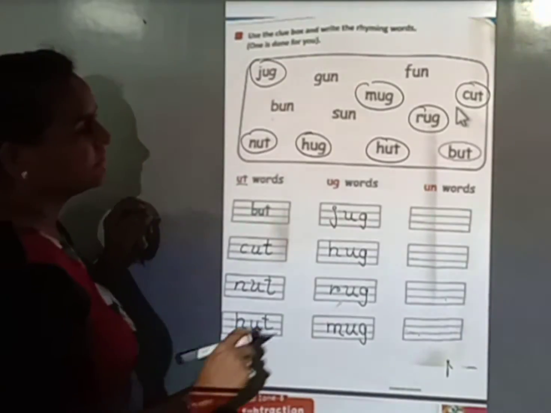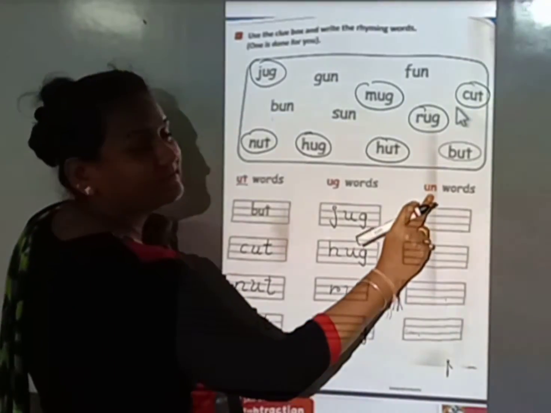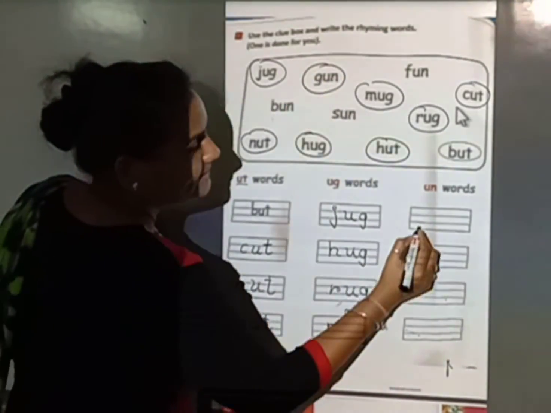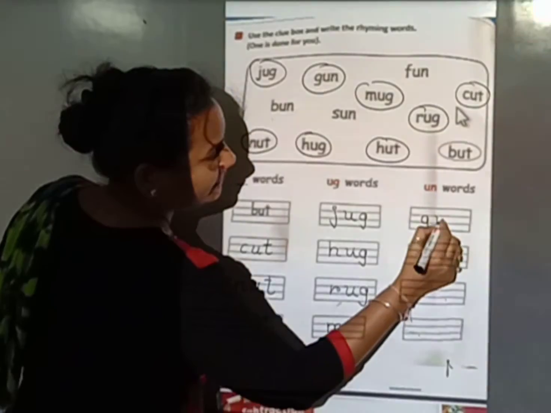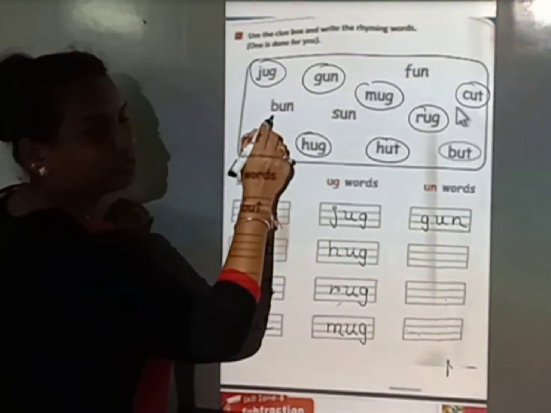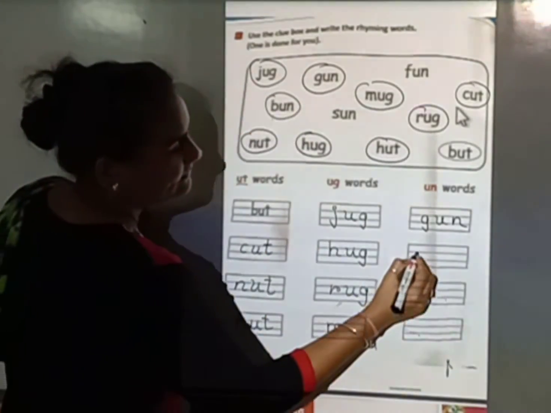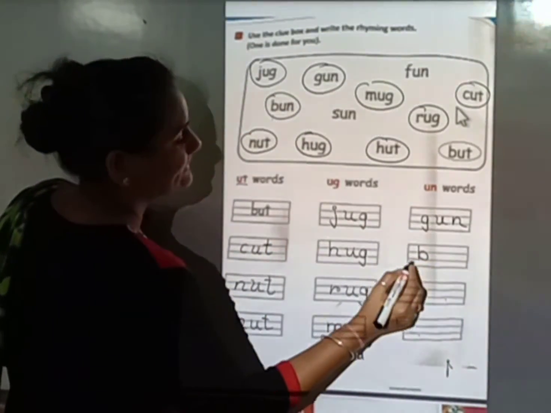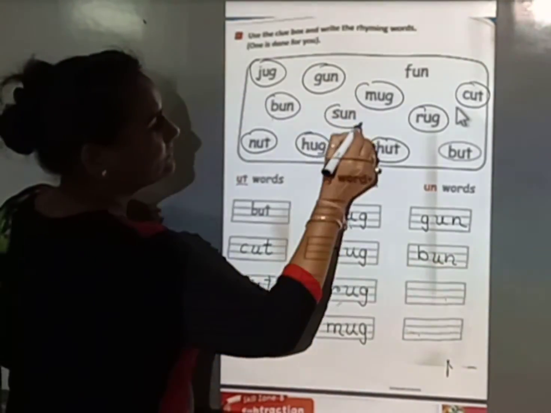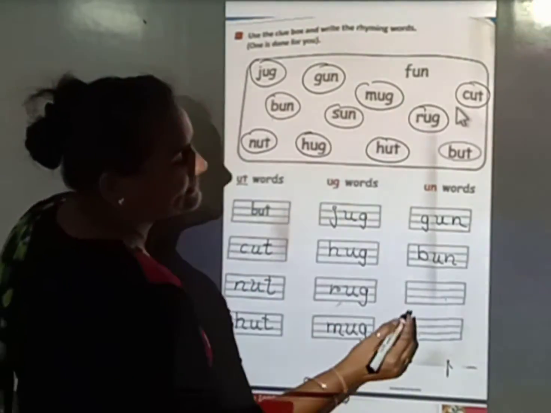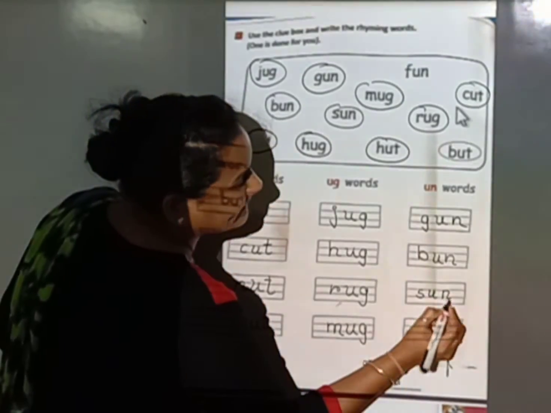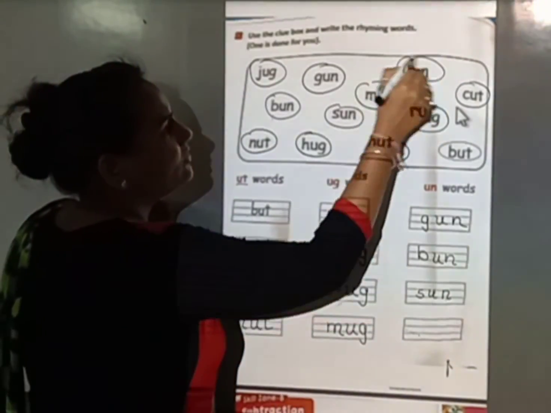M-U-G, mug. Now here UN is given. So we find UN words. G-U-N, gun. So circle it and write in this place. Now this is also a UN word. So circle it and write in this given space. B-U-N, bun. Now this is also a UN word. So circle it and write in this space. S-U-N, sun.